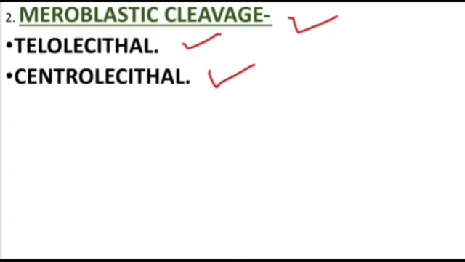The cytoplasm is present on one side of the egg, and disc-shaped cleavage occurs in this stage. It is a discoidal cleavage, and the example of it is chick. In the case of centrolecithal, yolk is present in the center. Here nuclear division occurs without cytoplasmic division, and the example of it is arthropoda, and superficial cleavage occurs. It is an incomplete cleavage in this stage.